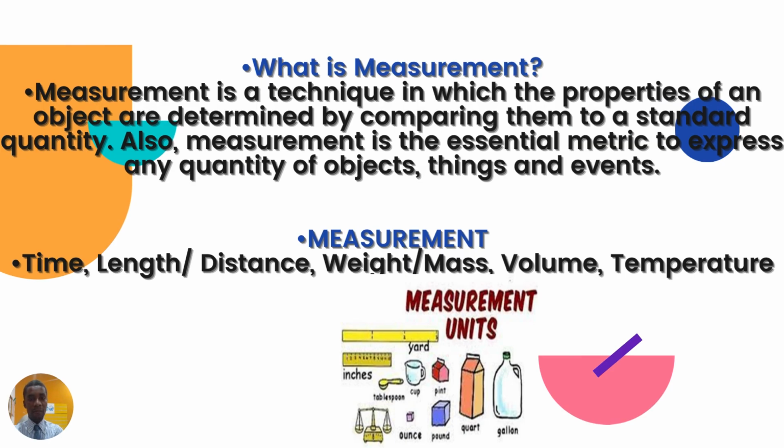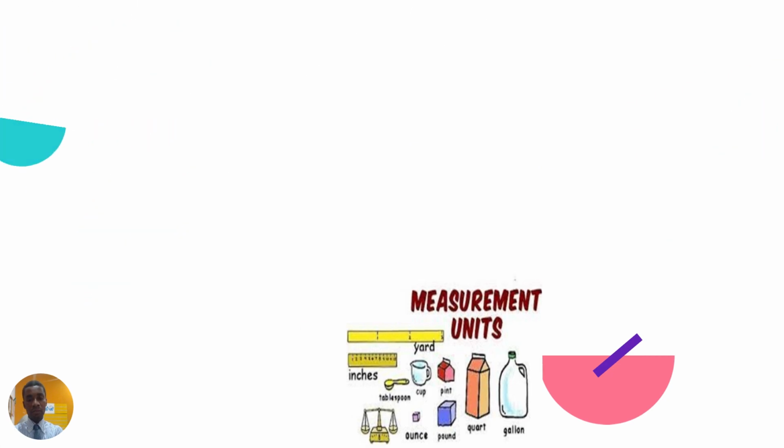What is measurement? Measurement is a technique in which the properties of an object are determined by comparing them to a standard quantity. Also, measurement is the essential metric to express any quantity of objects, things, and events. Branches of measurement include time, length or distance, mass or weight, volume, and temperature.